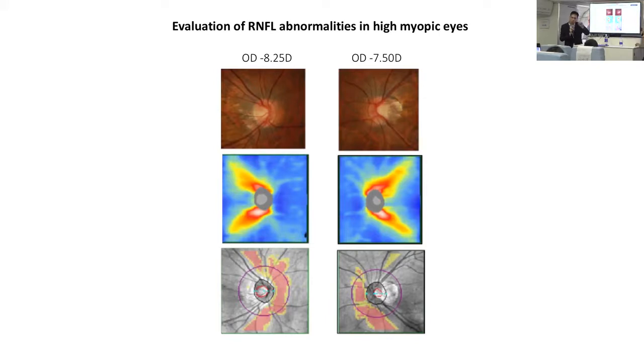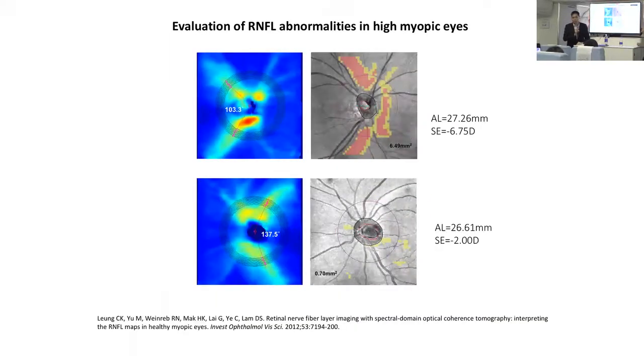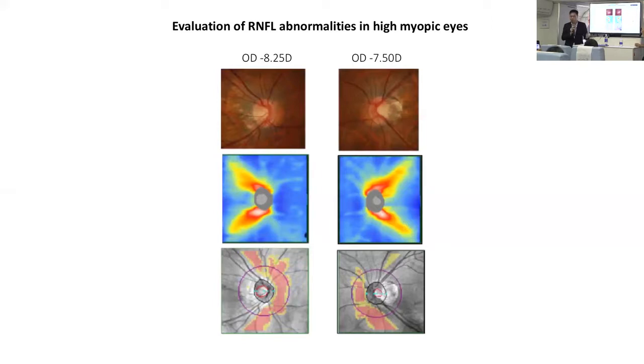When you follow the rim, it appears also that the rim here is pretty thin over the temporal side. And then you're confused whether this eye has glaucoma.